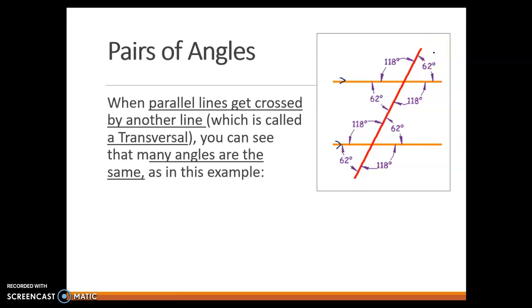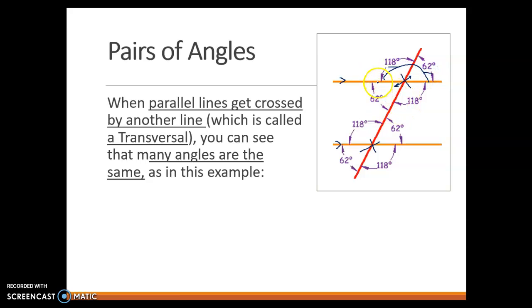And as you look at this right away, what I hope you notice is that there's really only two angle measures. In this case, either 62 or 118. Take a minute and just see kind of what kinds of things you notice by looking at those 62s and 118s. Right. Maybe you notice that the angles that are right across from each other are always the same. So these are across from each other and they're 62s, and these are across from each other and they're 118s. Maybe you notice that 118 plus 62 is 180.